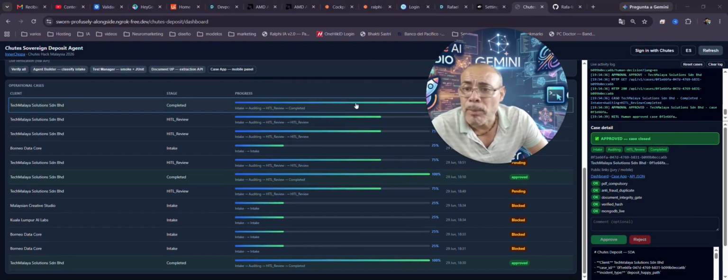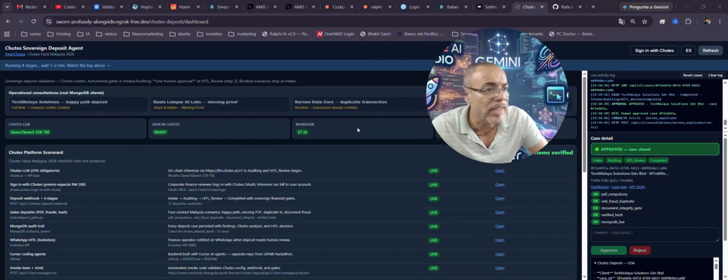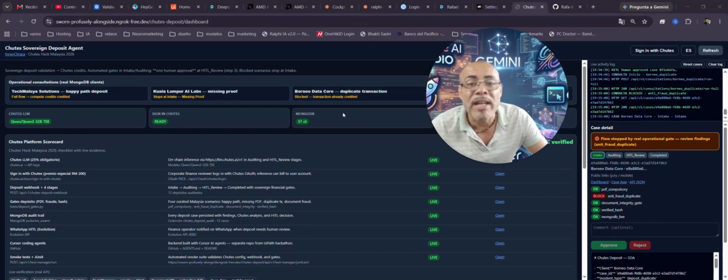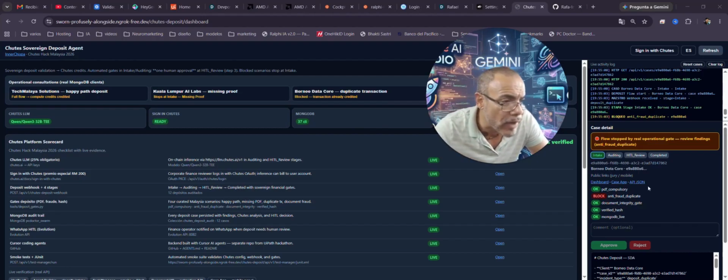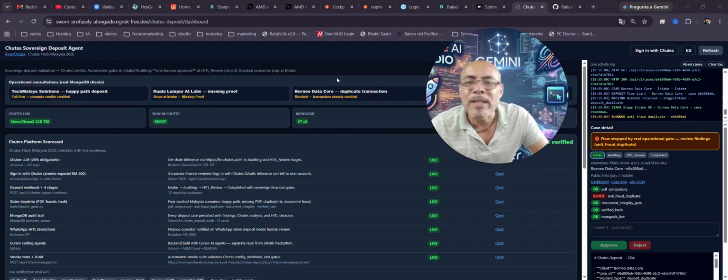However, to give another example, we also have the case of Borneo Data Core, which we have just selected now. Erroneous or fraudulent data is stopped immediately. Borneo Data Core is blocked right at the intake stage by our anti-fraud duplicate gateway, because that same transaction hash has already been credited in MongoDB. This demonstrates that our validation gateways are strictly operational and not just cosmetic. As you can see here, the flow stopped because it encountered the deduplication process. It's working. Each case records its complete status transactions and the LLM findings directly in MongoDB.